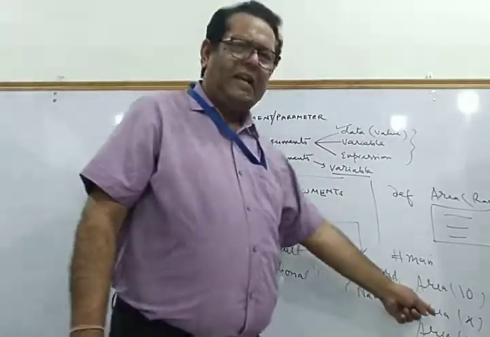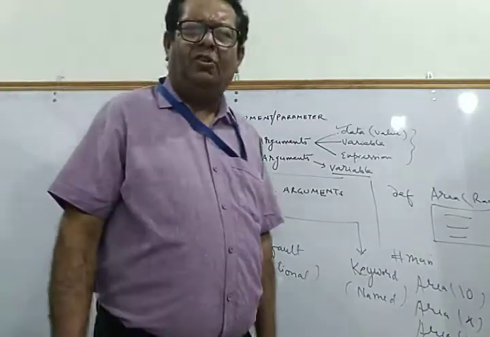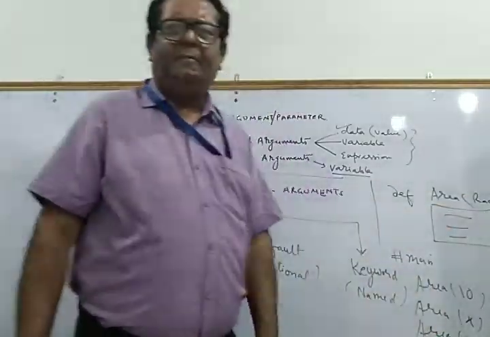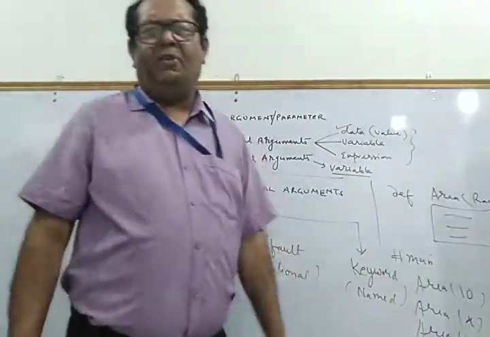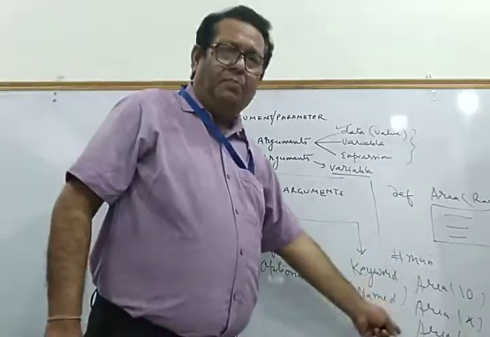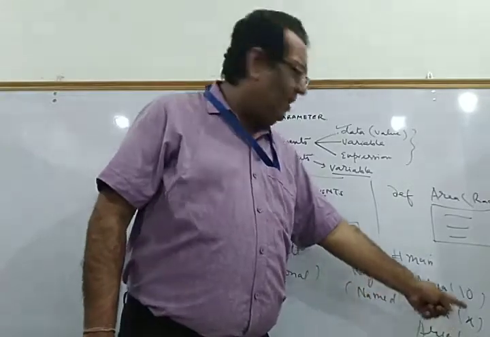Suppose the value of x is 10, so you can write x. The value of y is also 10, so x plus y. In that case, 20 will be passed to this argument. In this case, the value 10 will be passed, and in this case, the constant value 10 is passed. So when you call a function and you pass the actual arguments, these 10, x and x plus y are the actual arguments.